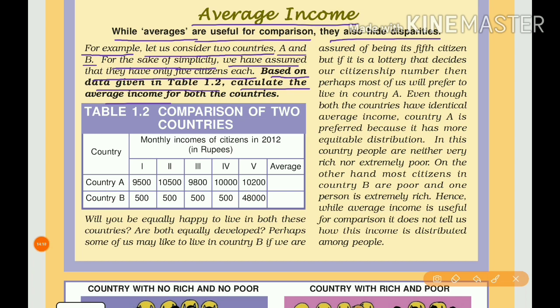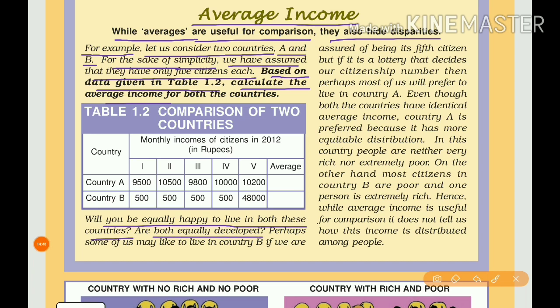If we choose which country to live in, if I become the 5th person of country B, surely I will choose country B. Otherwise, obviously the majority of people will choose country A, because there is not that much income difference between the citizens. Will you be equally happy to live in both countries, or are both equally developed?